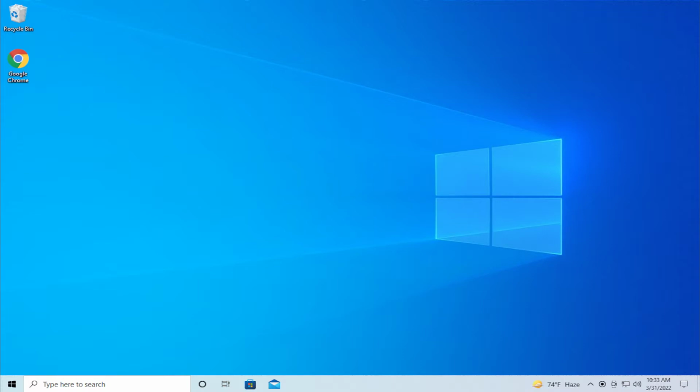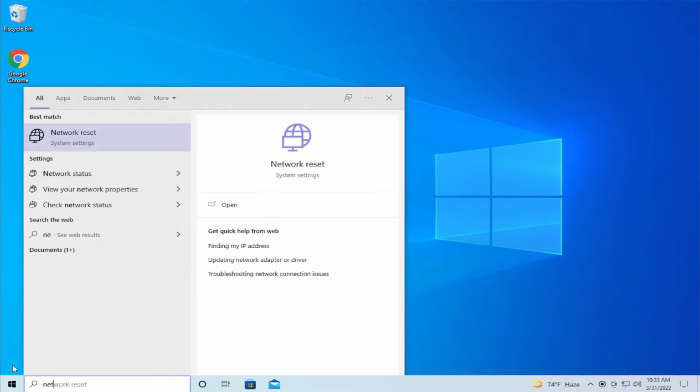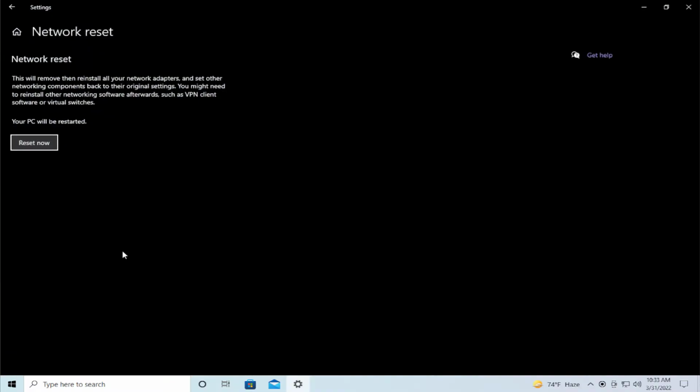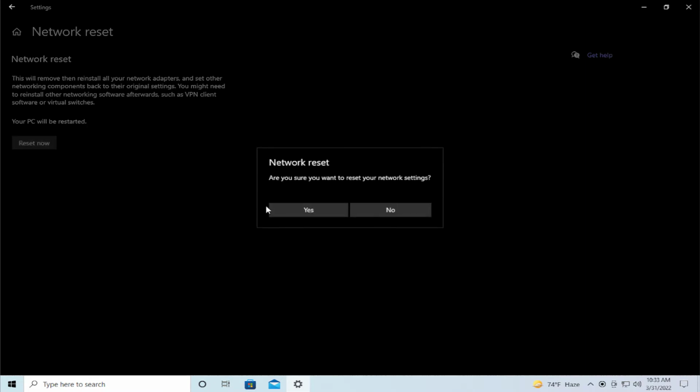In today's tutorial, I'm going to show how to reset your network adapter to defaults in Windows 10 and Windows 11. Go to the start menu and type network reset and hit enter. This option will remove and then reinstall all your network adapters. Your PC will be restarted. Click on Reset now and click on yes to confirm.